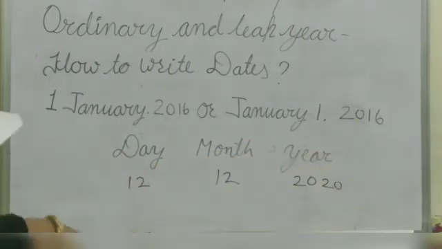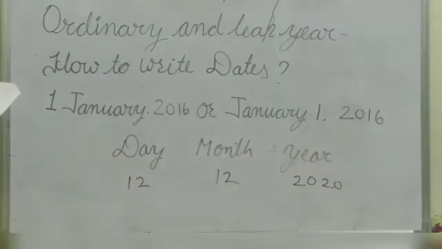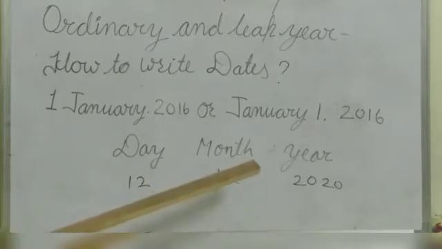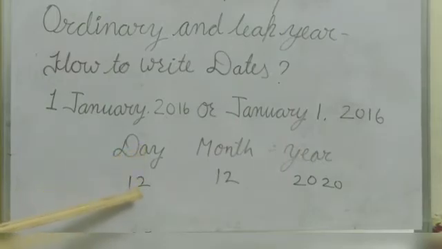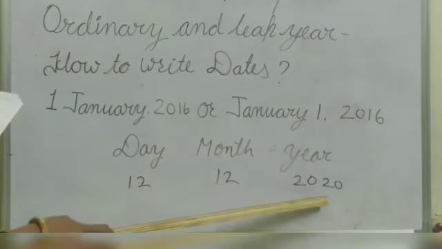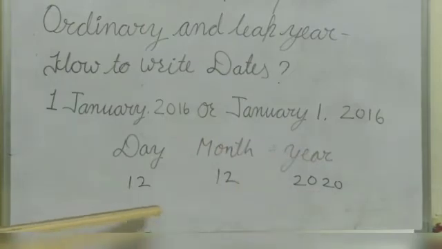In short, we write a date as a group of 3 numbers separated by 2 dots. The first number stands for the day, the second number for the month and the third is the year, like day 12, month 12 and year 2020. We write it in short form like this.